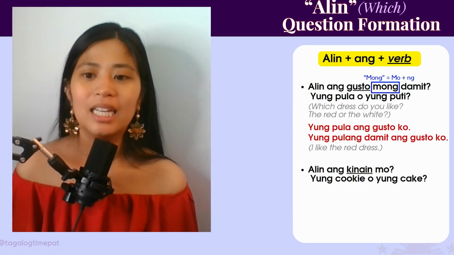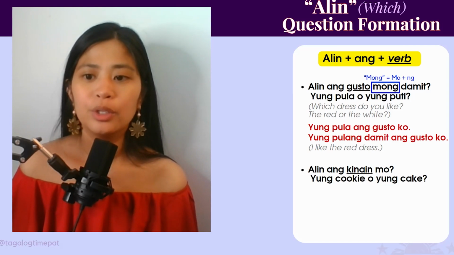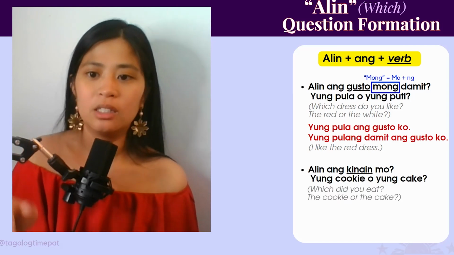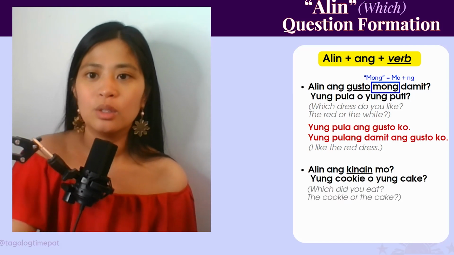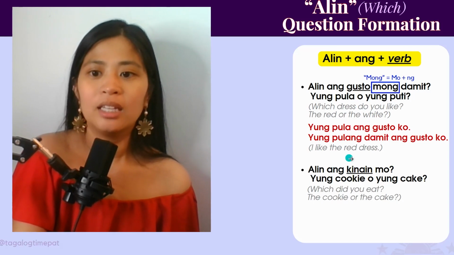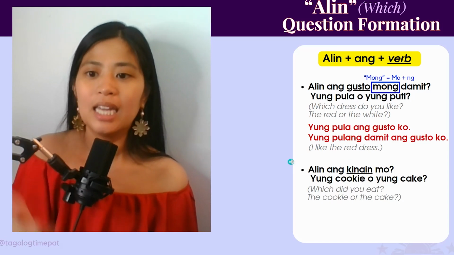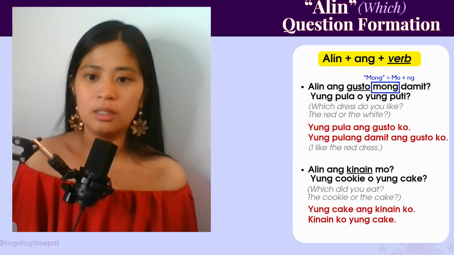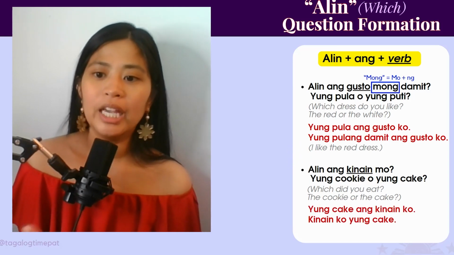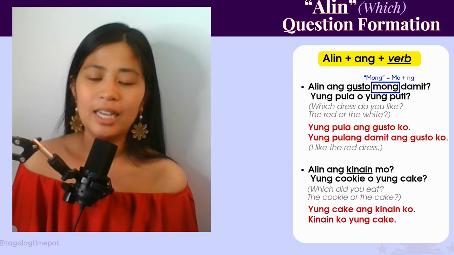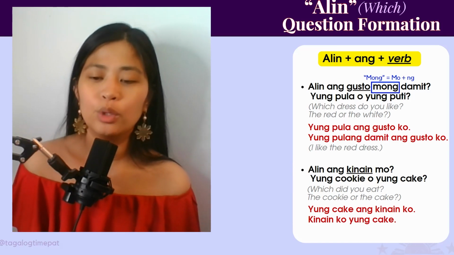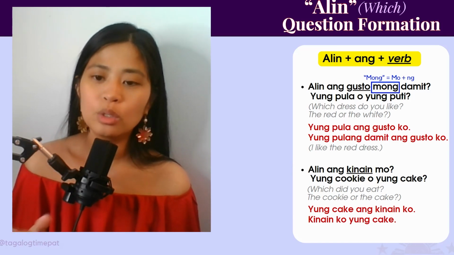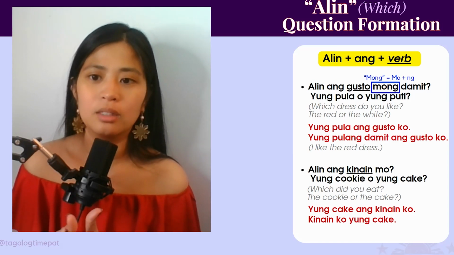Alin ang kinain mo? Yung cookie or yung cake? Which did you eat? The cookie or the cake? So, there's alin, then ang, then a verb. Your response: yung cake ang kinain ko, I ate the cake. Or, kinain ko yung cake. So those are the different ways you can respond.